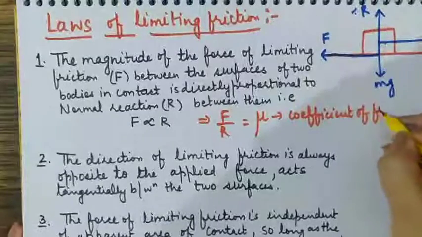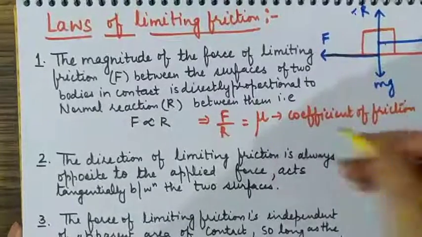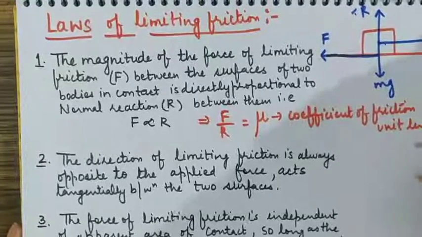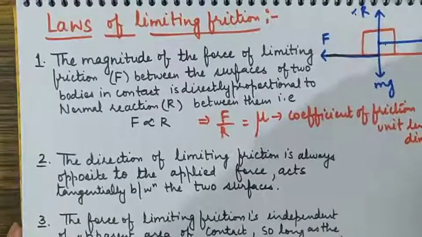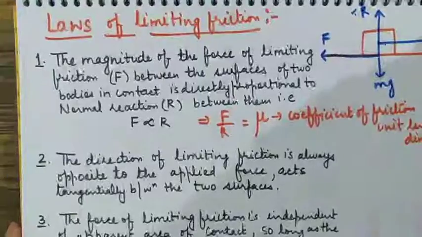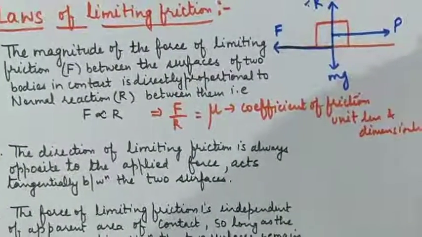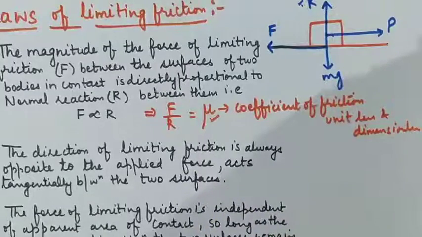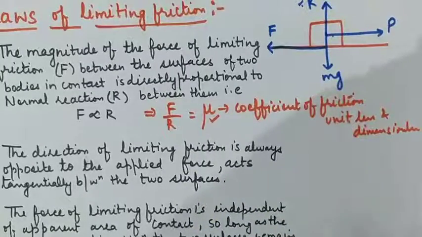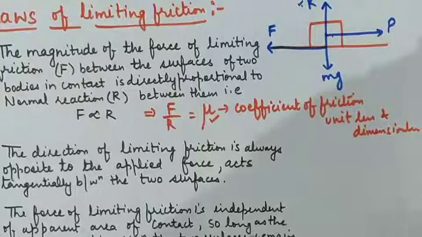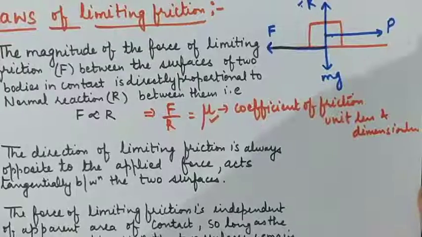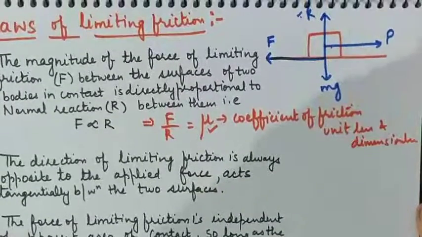This quantity is unitless as well as dimensionless. One more thing about this quantity is that it may vary. If the surfaces are smooth, its value will be less. If the surfaces are rough, its value will be more. So the value of the coefficient of friction between two surfaces decides how much friction is there in the surfaces.